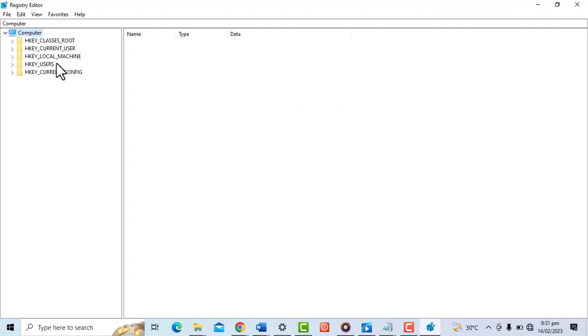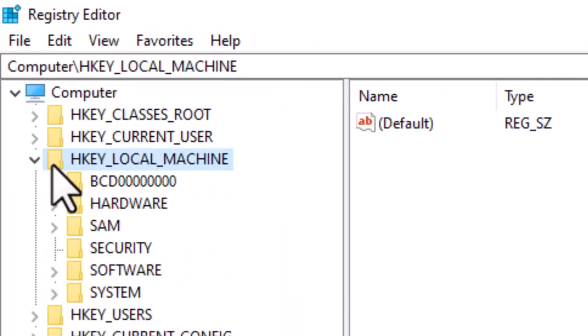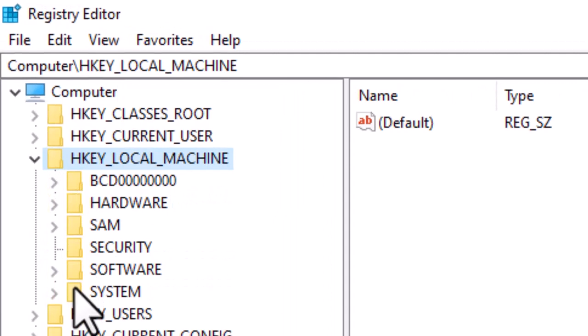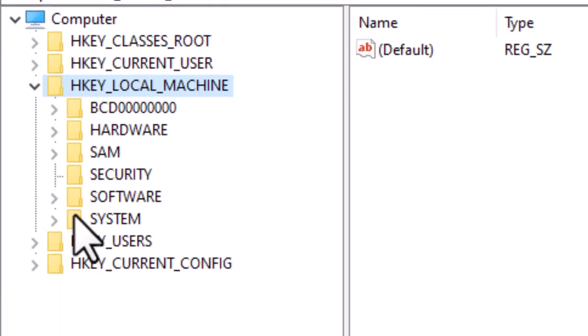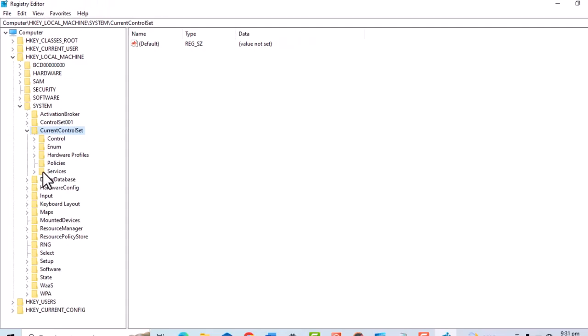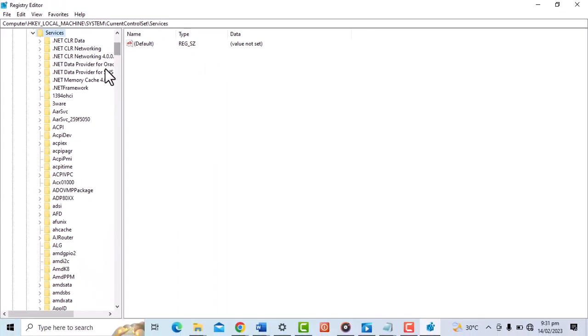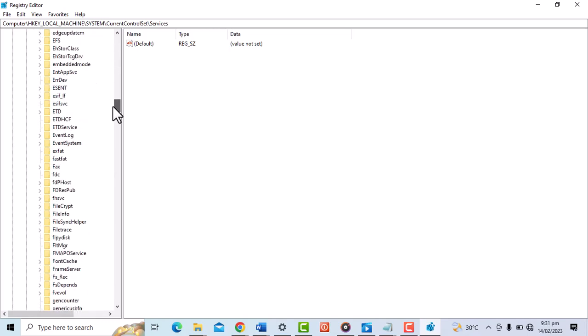and then from this window we double click on this folder HKEY_LOCAL_MACHINE. We double click on it, and then we double click on System, and we double click on this folder CurrentControlSet. We double click on it, and then we click on Services. We double click, then we will look for